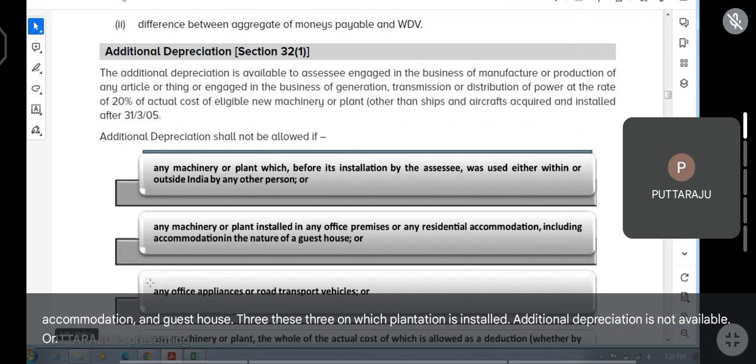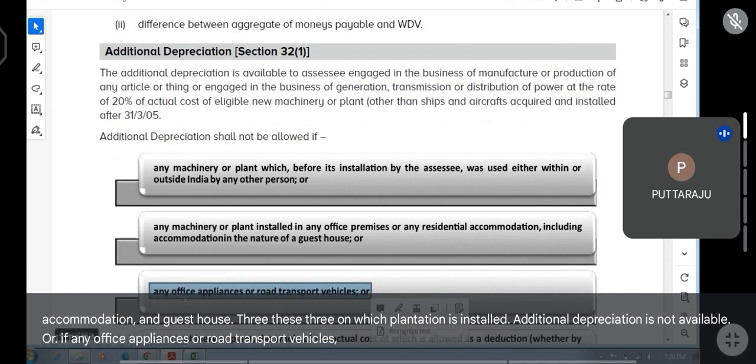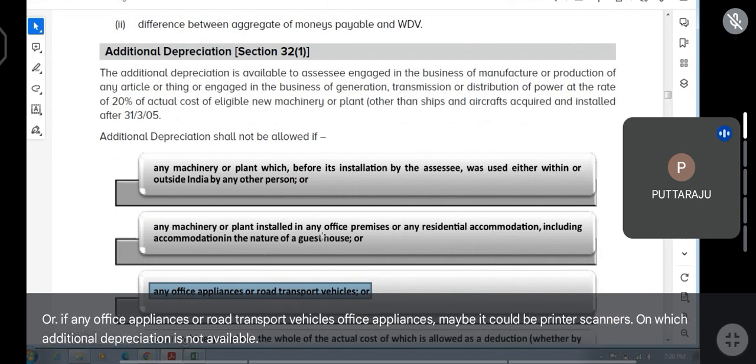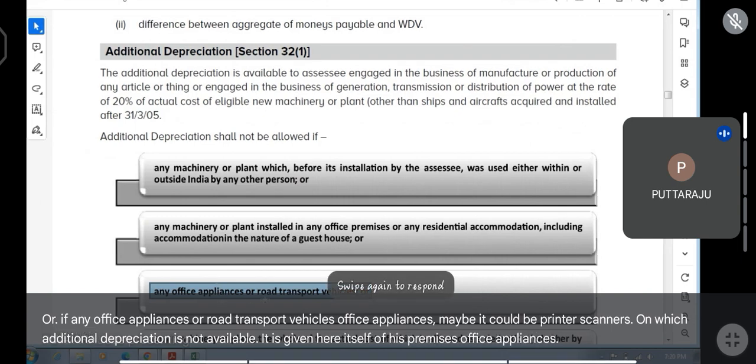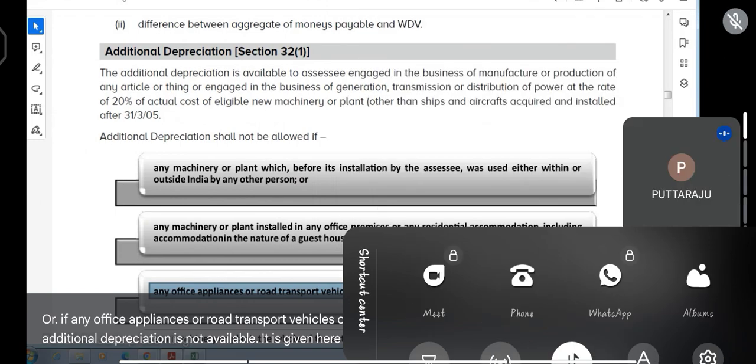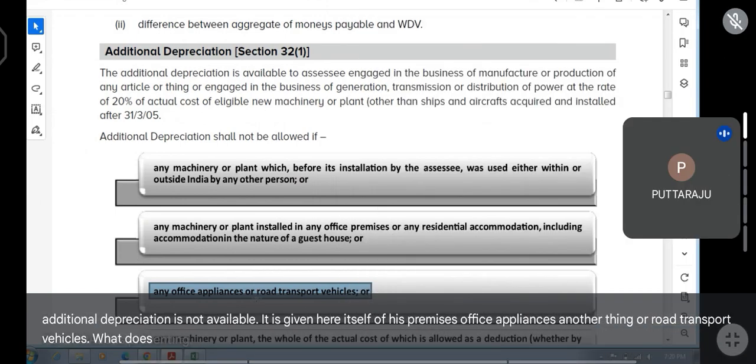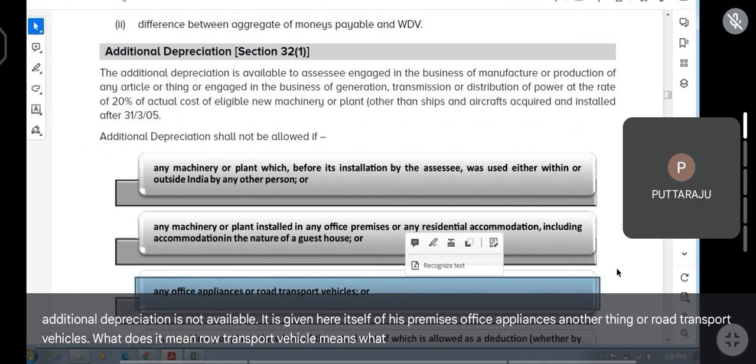Or if any office appliances or road transport vehicles. Office appliances could be printers, scanners, on which additional depreciation is not available. It is given here itself: office premises, office appliances, one and the same. Or road transport vehicles. What does it mean? Road transport vehicle means what?